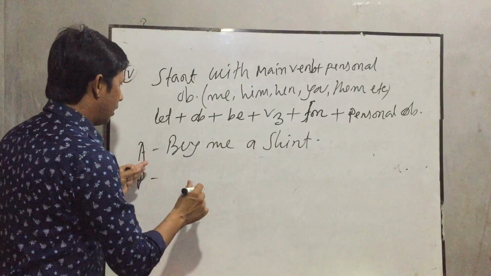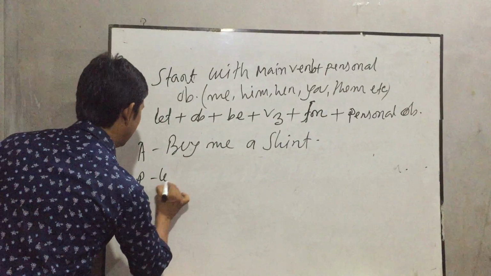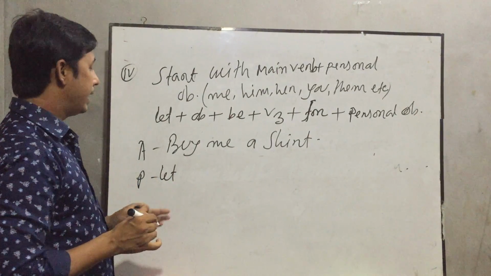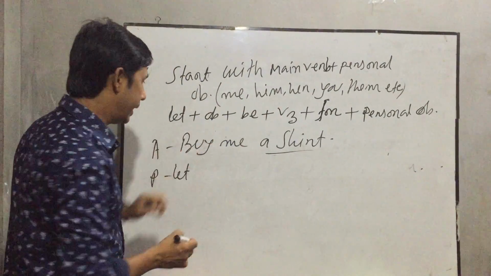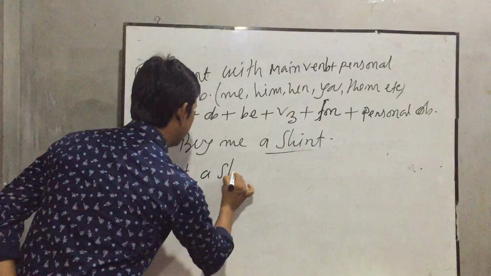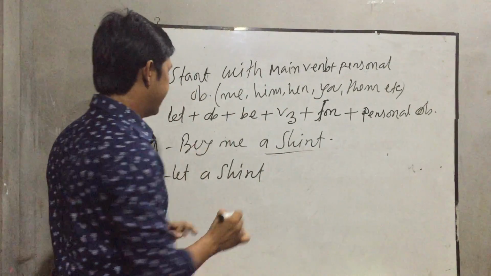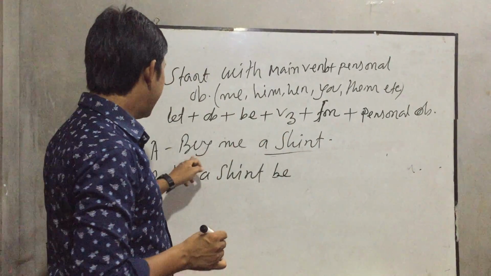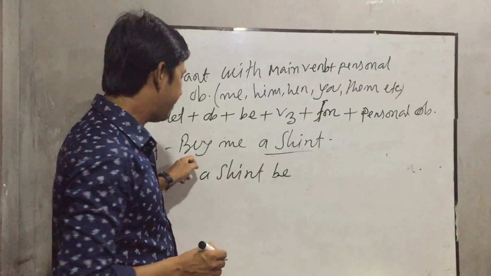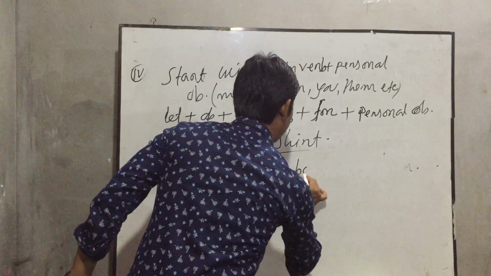Now you have to use at first let. Okay, my dear students, let, then object according to the rules. Let a shirt be. Then the past participle form of verb, that means buy here is bought. Buy will be bought. Let a shirt be bought,